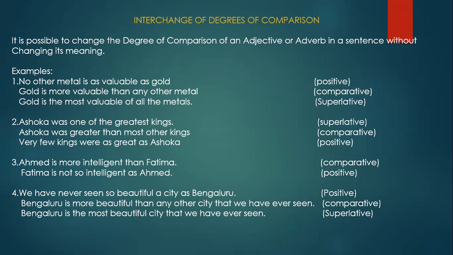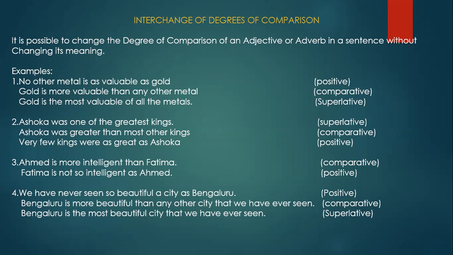Okay, now third one, Ahmed is more intelligent than Fatima. More intelligent than. So naturally you might have understood that is the comparative form. When you use the comparative degree of an adjective, you have to use than.